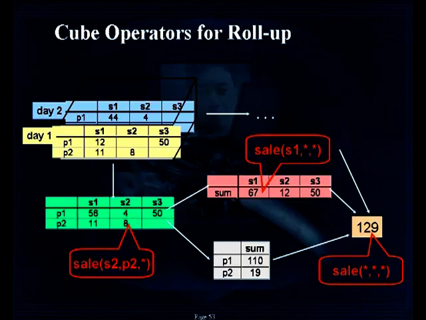This means the total sales for product P2 over all stores and all dates. So on all dates means on day 1, what are the total sales for product P2? Similarly, on day 2, what are the total sales for product P2? Similarly, for day K, what are the total sales for P2? And these total sales must be done for all locations, for all stores. So that means you are computing the sales for product P2 over all dates and all locations.